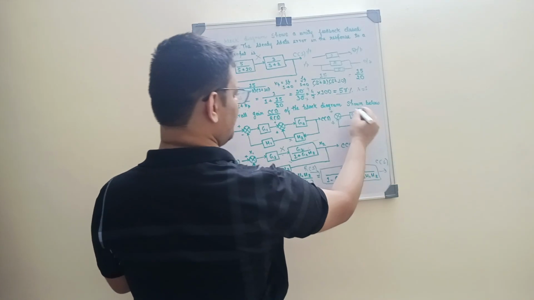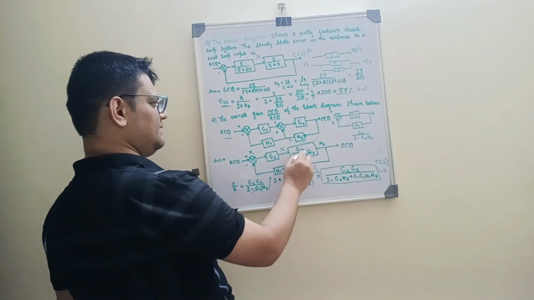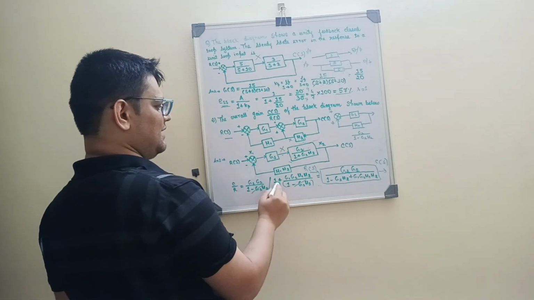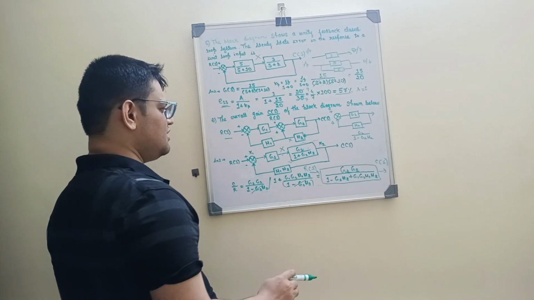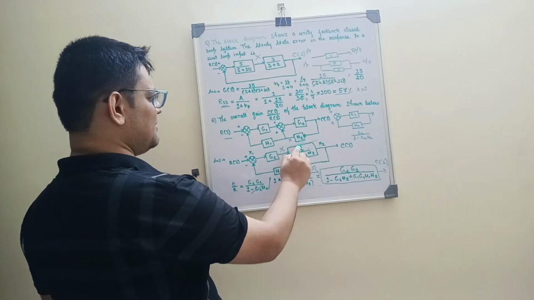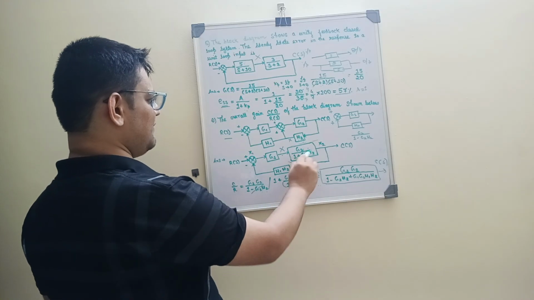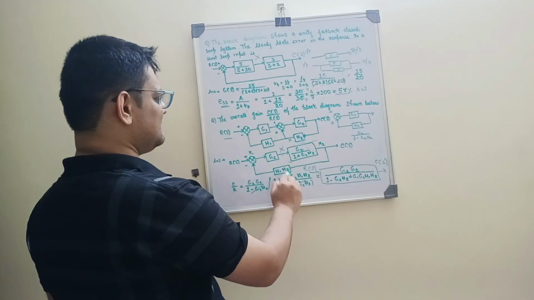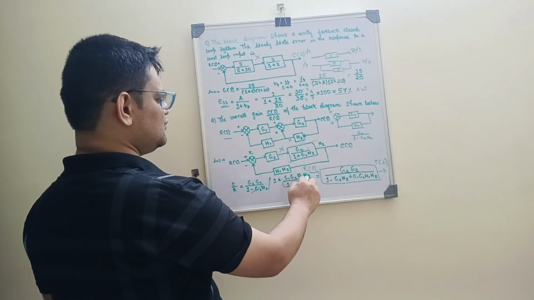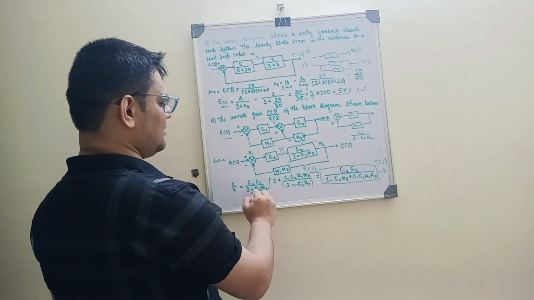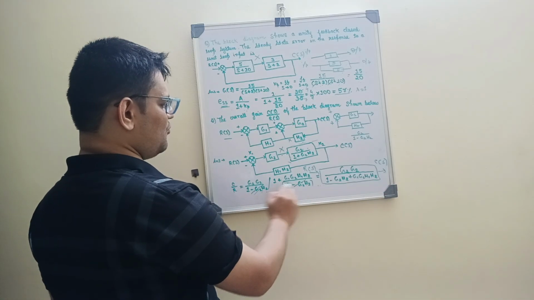So this is the area we are solving. We'll put this as one block, and G1, H1, H2 both get multiplied, so it will be H1 H2. Now we'll simplify this block. G1 is multiplied into G2, that is G1 G2 divided by 1 plus G2 H2, which will remain the same. And here it is 1 plus G1 G2 H1 H2 divided by 1 minus G2 H2. So it is cut over here because the denominator is the same for both.